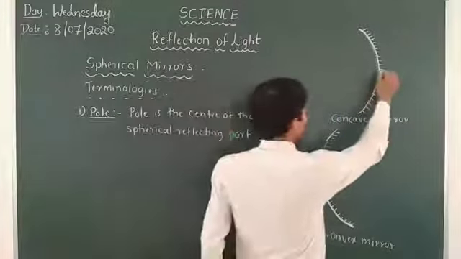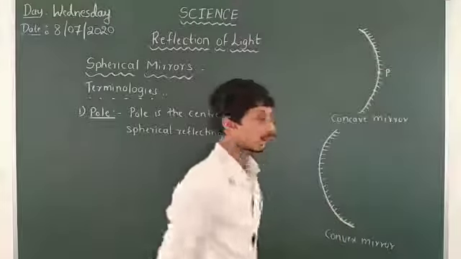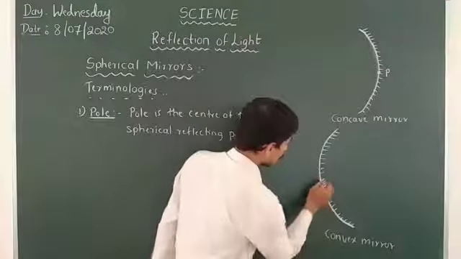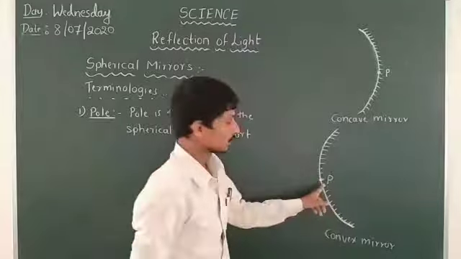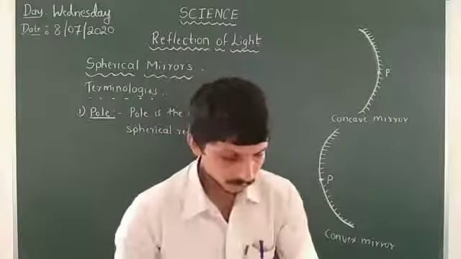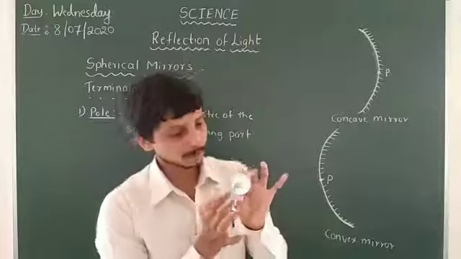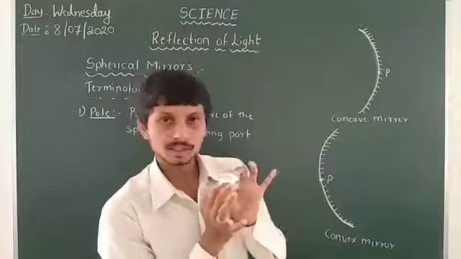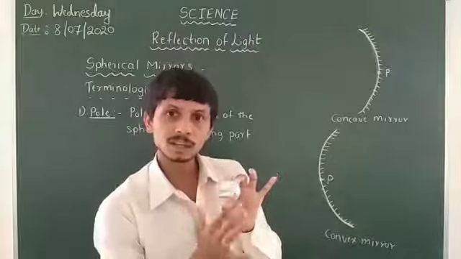So likewise, I will consider the pole P here at the center of this spherical part, and the pole is here in the other one as well, the center of the spherical reflecting part. This is the spherical mirror, a sphere or circle.